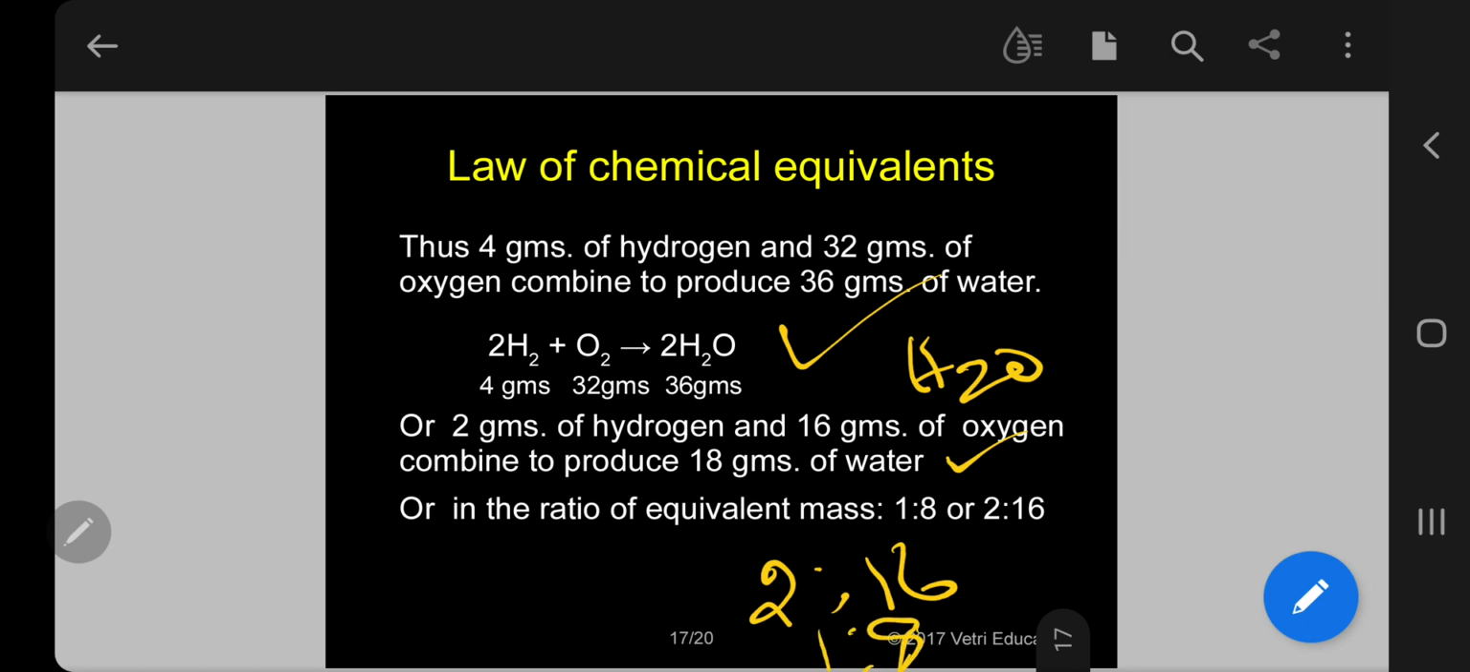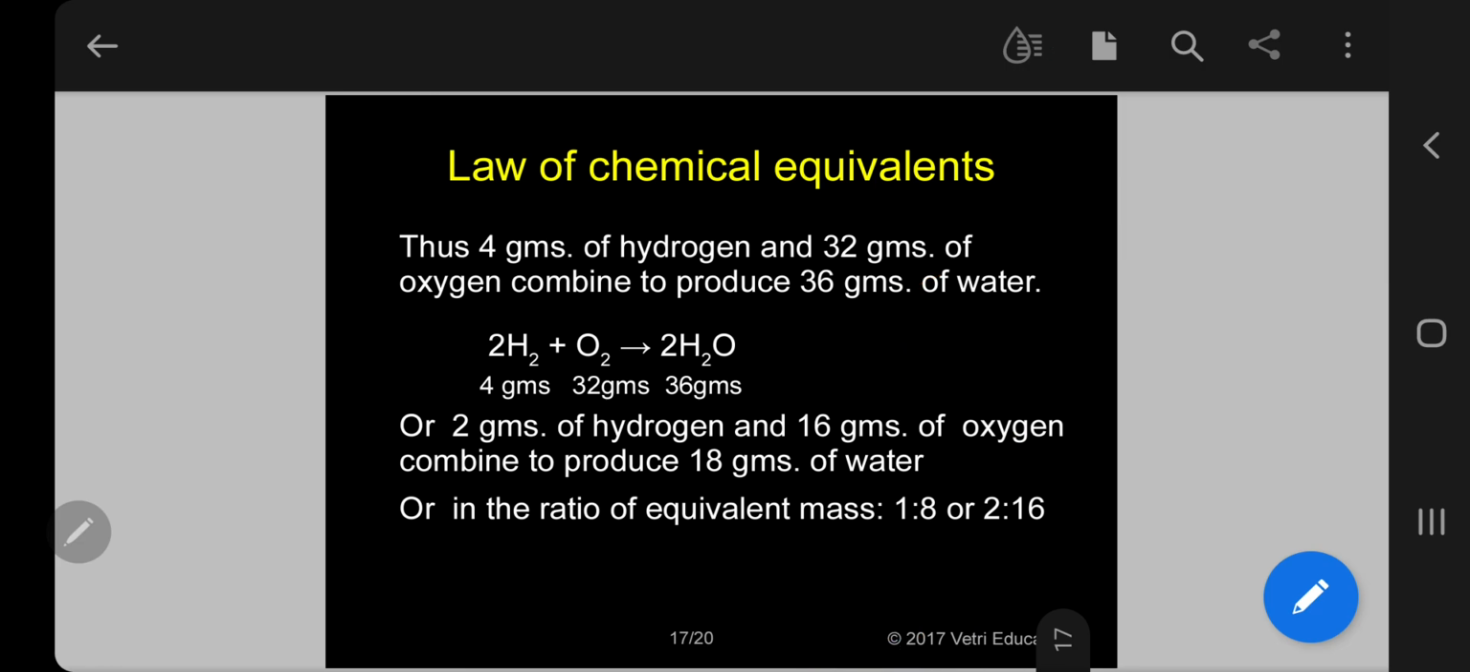Kindly follow. What is the interesting information? Finally, it is combining in the form of equivalent mass of hydrogen and equivalent mass of oxygen undergoing combination. That is the law of chemical equivalent. Kindly follow.